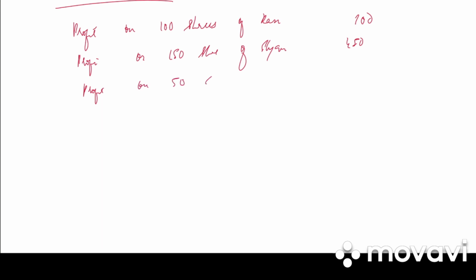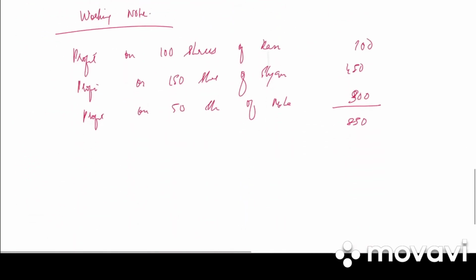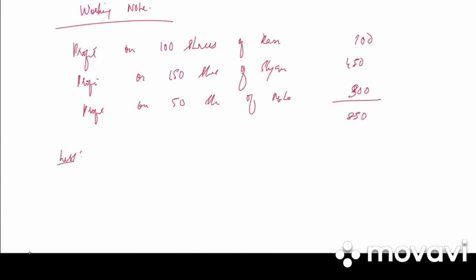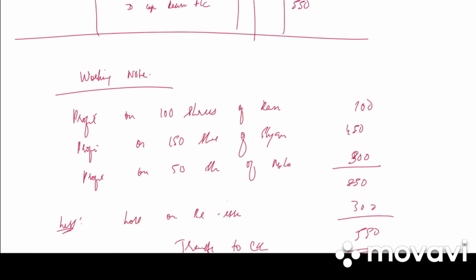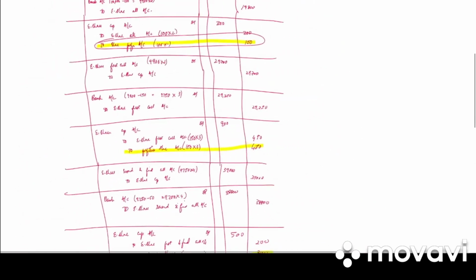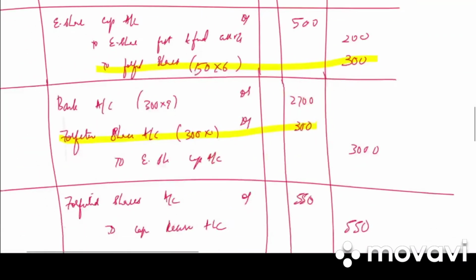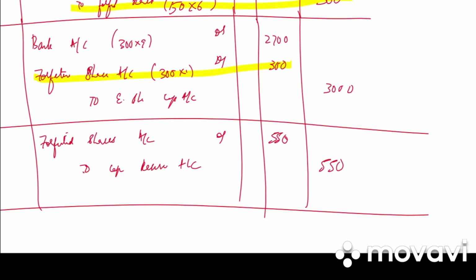Profit on 50 shares of Mohan, 300. Total we get 850. All the credit balances have been added. Less loss on reissue, the debit balance of the last but one entry, 300. We get 550, that is transferred to capital reserve. If you don't want to do this part, you can directly just add and subtract and get the answer, whatever has to be transferred to capital reserve.